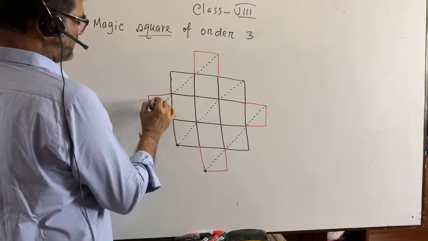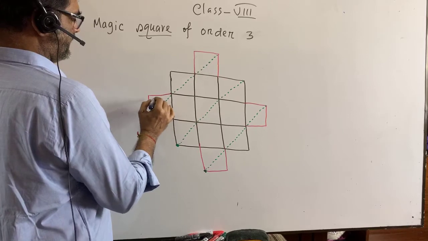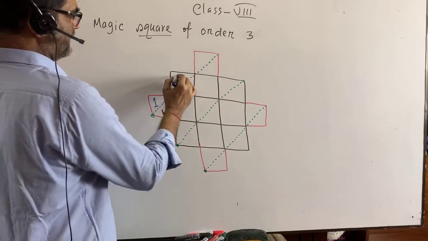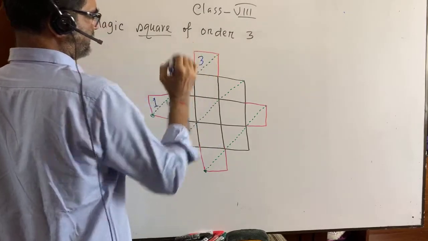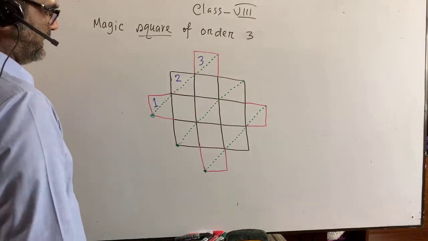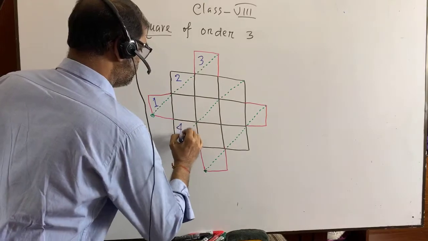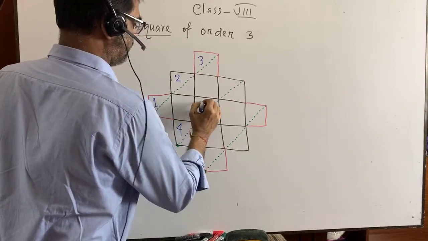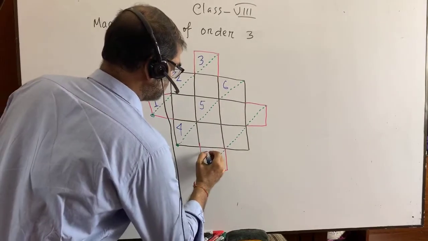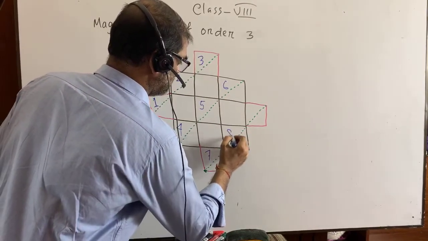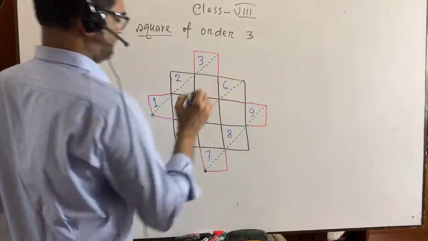So we write down 1. It is 1. It is 2. It is 3. Then it is 4, 5, 6. It is 7, 8, 9.